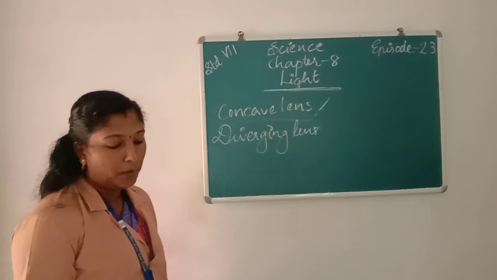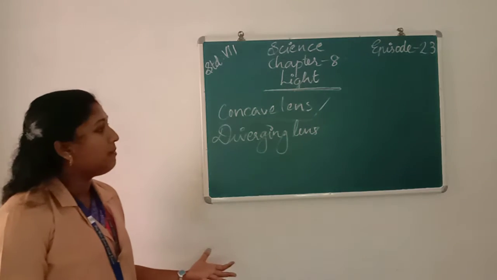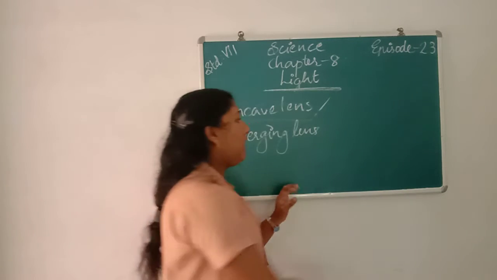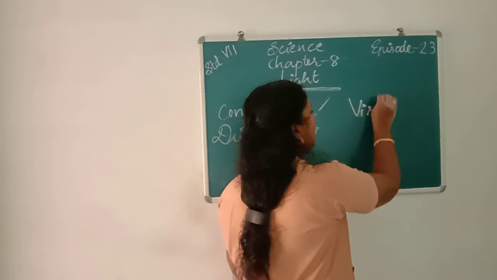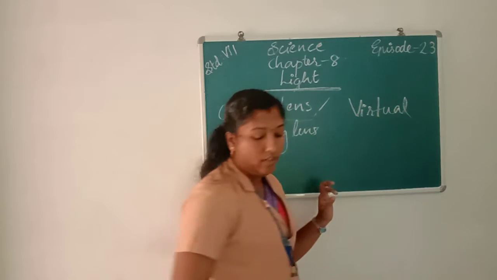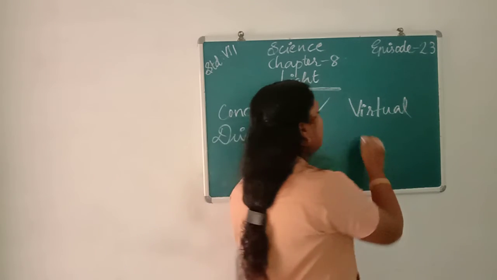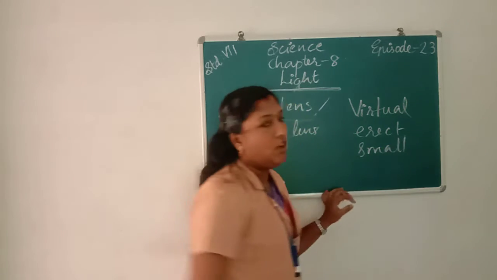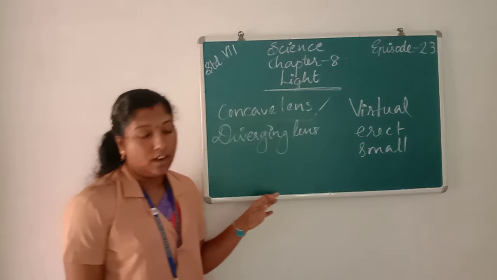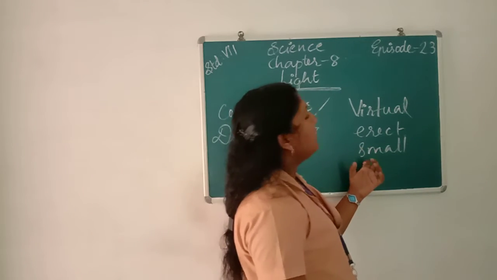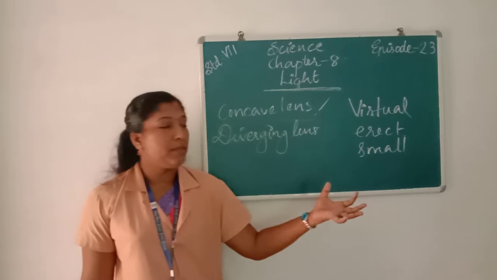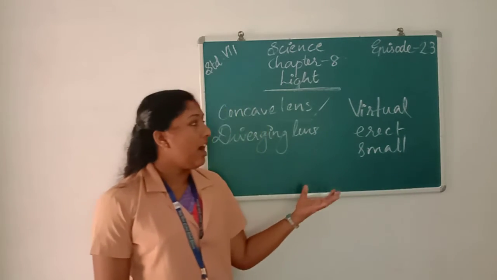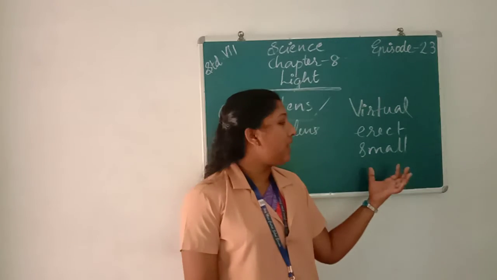What are the properties of the images formed by a concave lens? Yes, the images are virtual, erect and small, and the image appears far away from the lens.